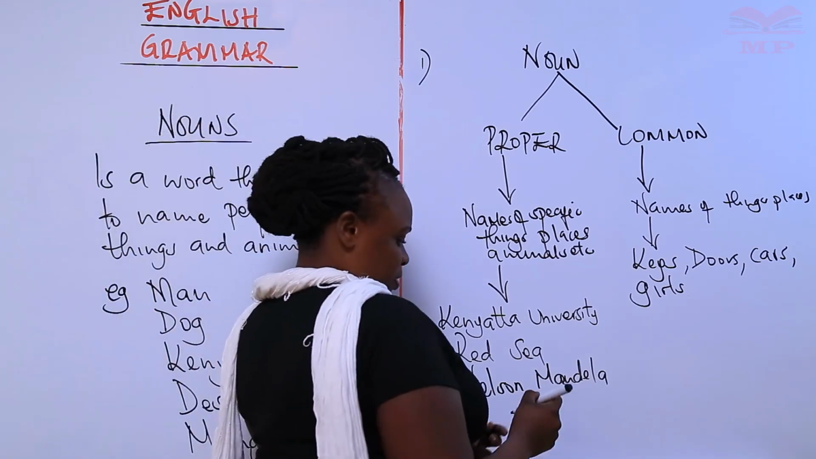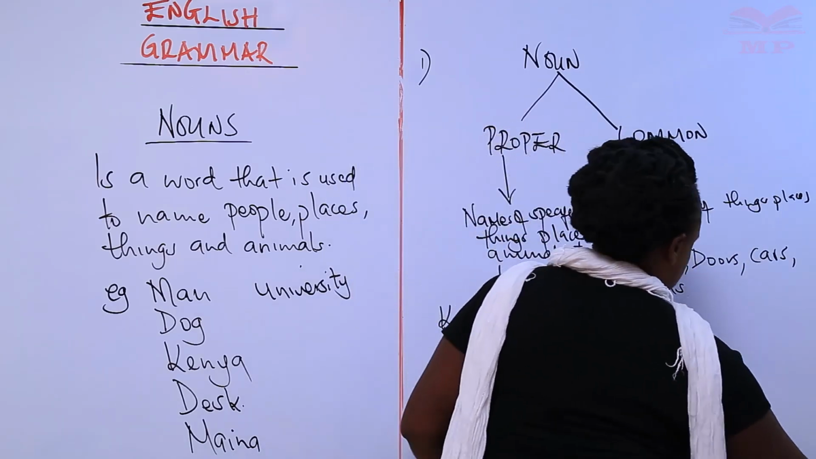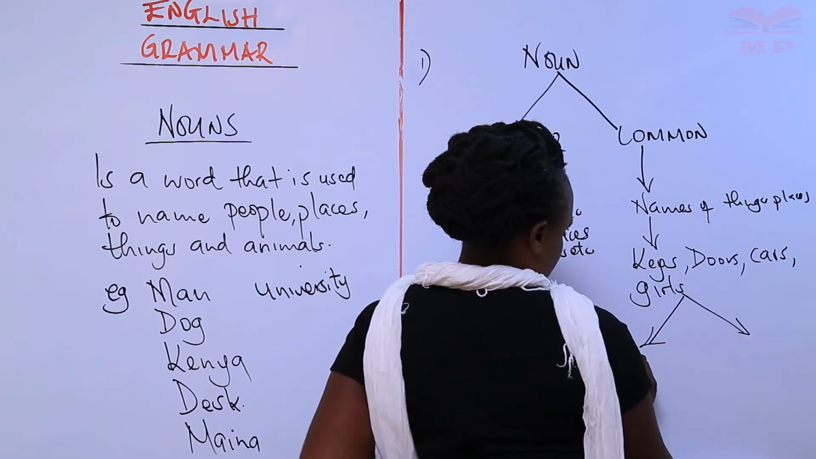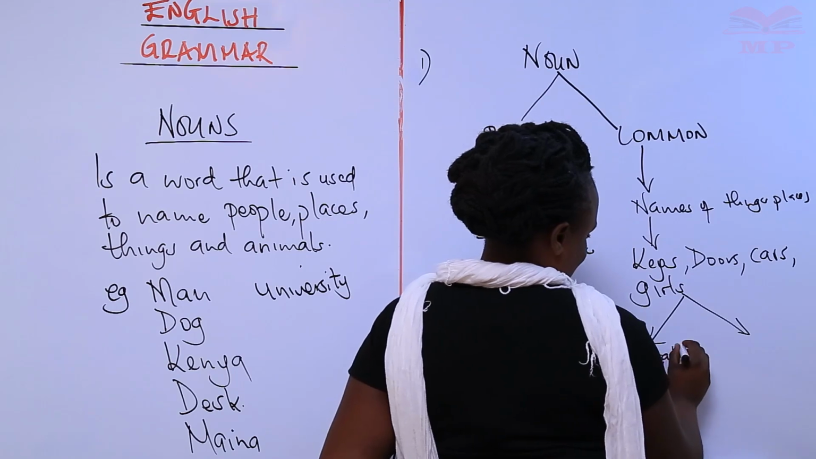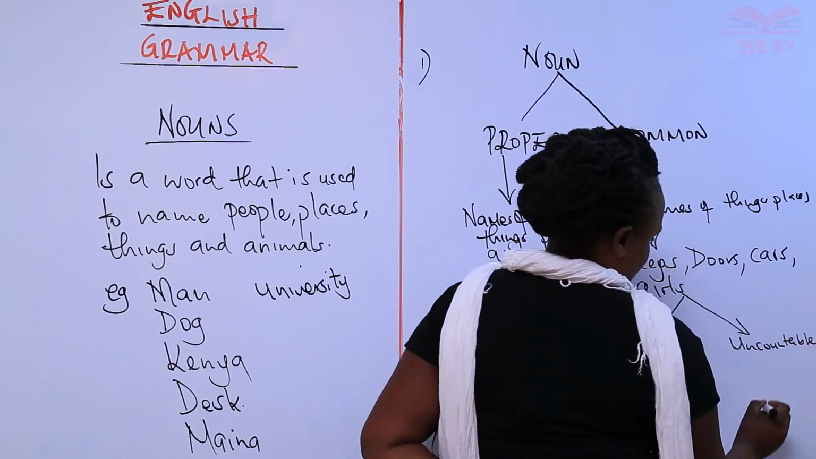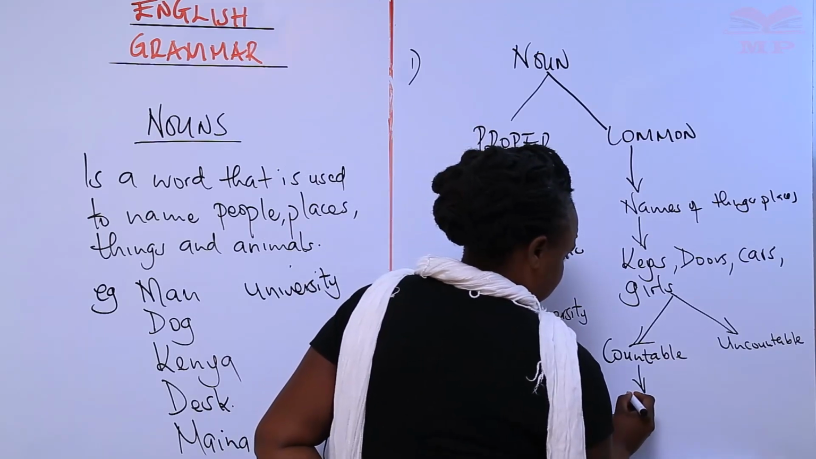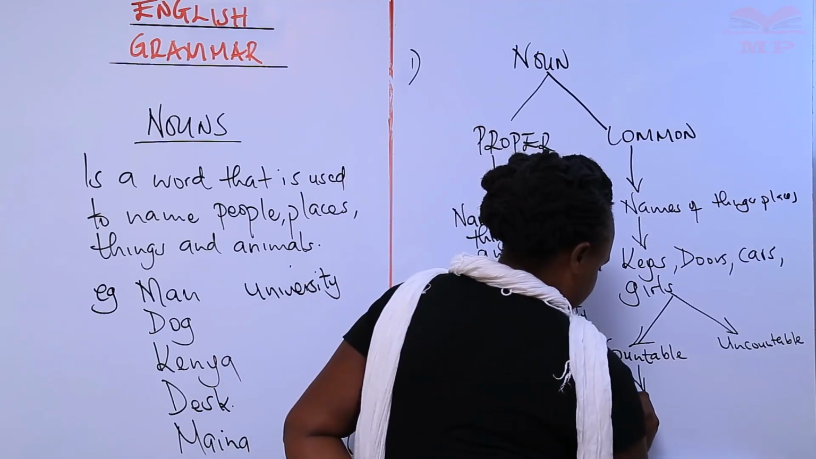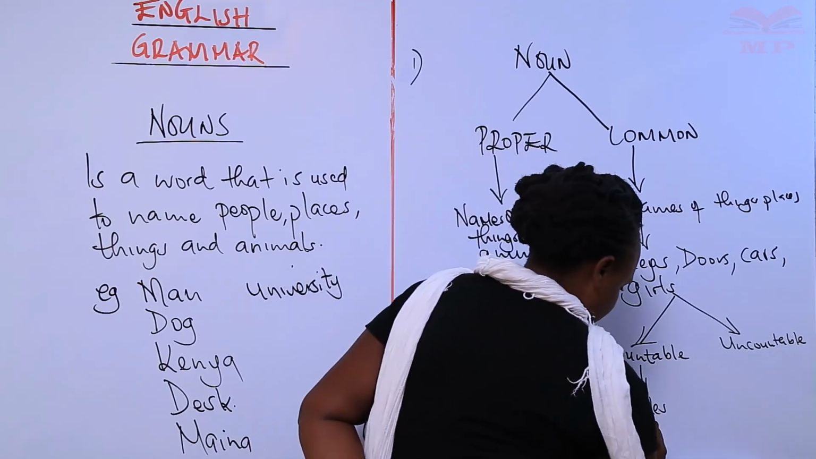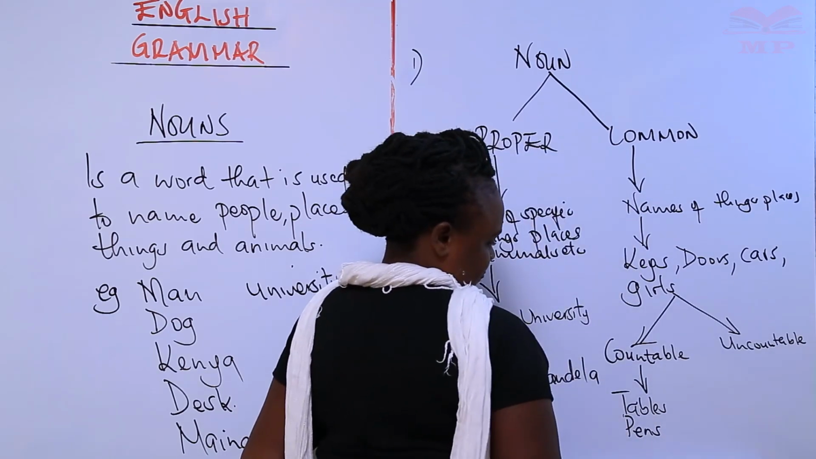Okay. Now, if we break it down, we will have a very big table again. So here, let me just continue. Under this now, we have countable and uncountable nouns. Under that, we have countable nouns, which are things like tables, anything you can count. Let me say pens.